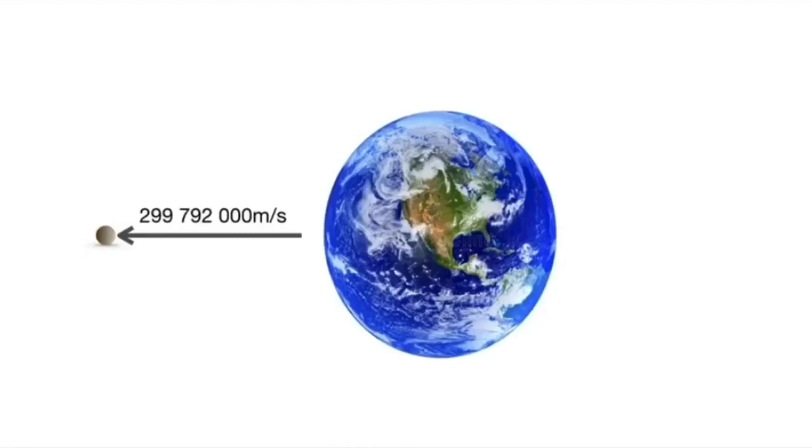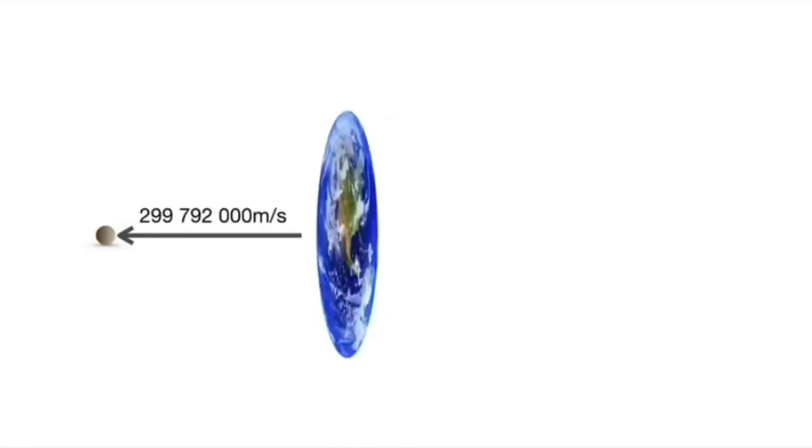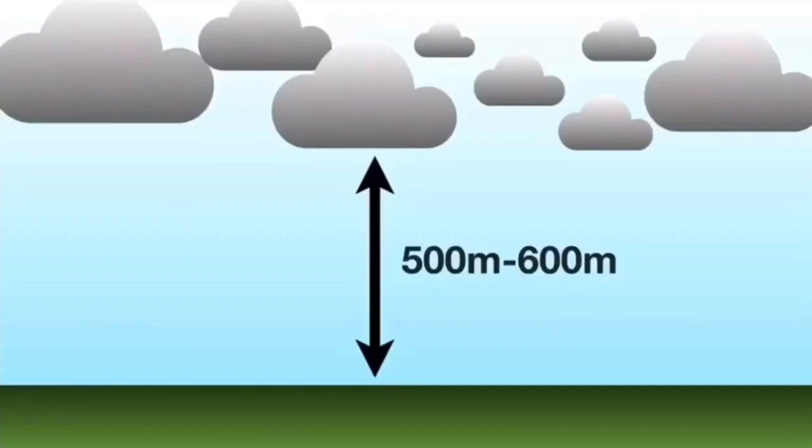So the distance between the atmosphere and the surface of the Earth also gets contracted to around 500 to 600 meters. Now, the muon can easily cover this distance even in its lifespan of 2.2 microseconds.